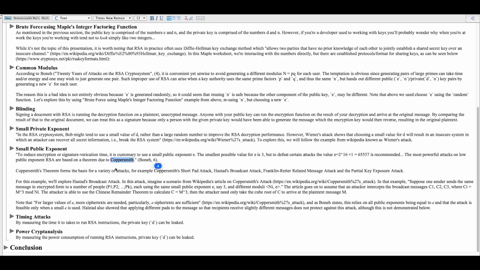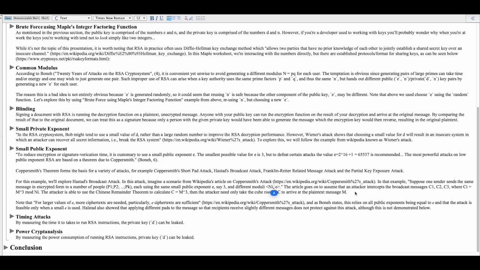This talks about Coppersmith's theorem, which forms the basis of a lot of different attacks. However, we're just going to focus here on one of them, which is Hastad's broadcast attack. In this attack, imagine a scenario where one sender sends the same message in an encrypted form to a number of people, each using the same small public exponent e, say 3, and different moduli, so different n but the same e.